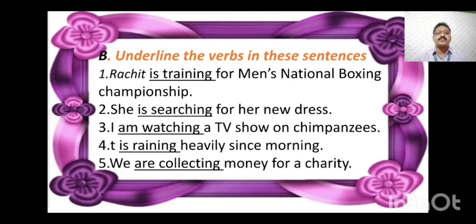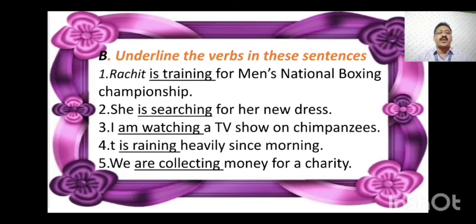Question number 4. It is raining heavily since morning. Here I is omitted, so the subject is it. It is singular. So it is raining heavily, is is the helping verb, raining is the main verb. Is is used when the subject is singular, that is it. Here children, a little mistake is there. I is omitted, so I am telling you this, it is it. It is a singular subject.